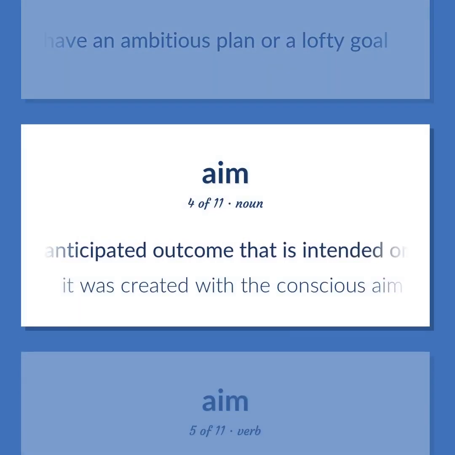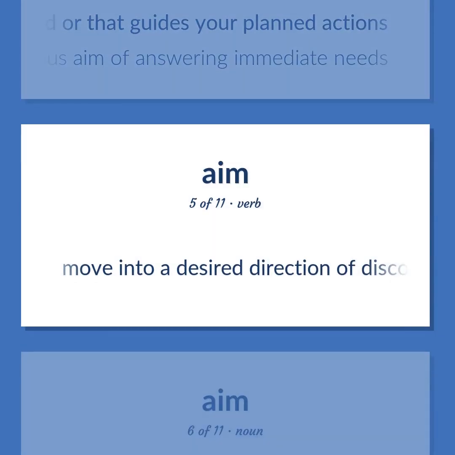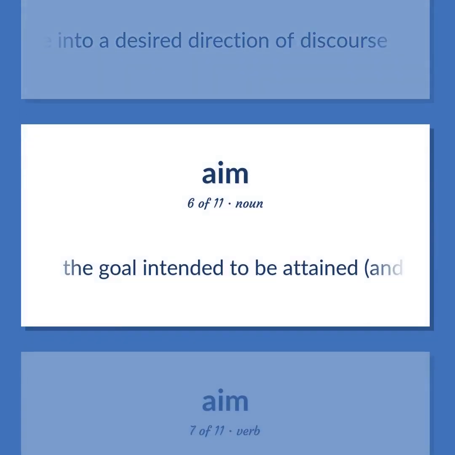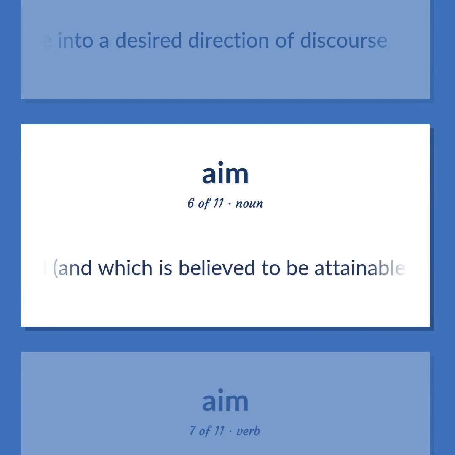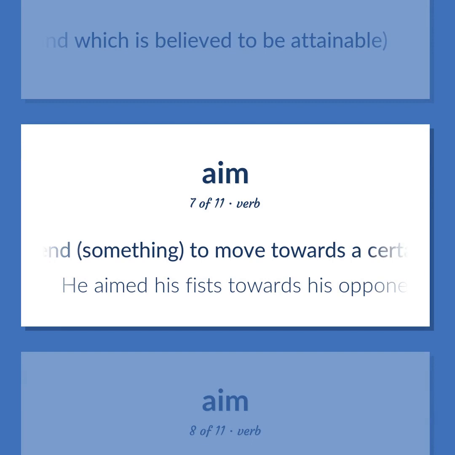An anticipated outcome that is intended or that guides your planned actions. It was created with the conscious aim of answering immediate needs. Move into a desired direction of discourse. The goal intended to be attained, and which is believed to be attainable. Intend something to move towards a certain goal.